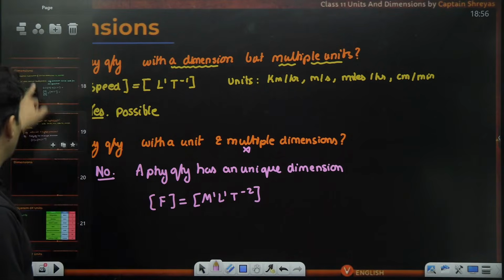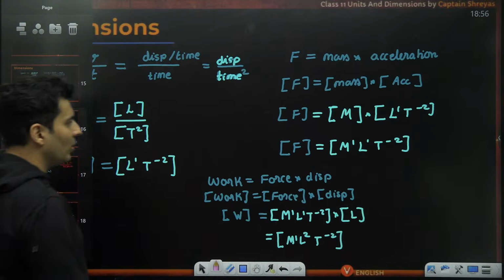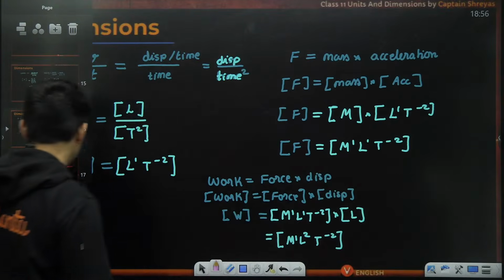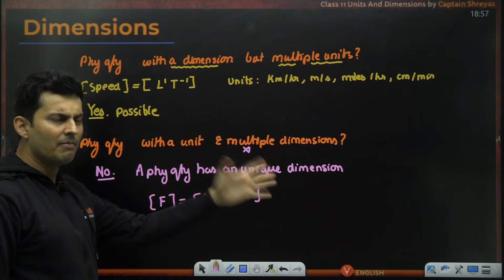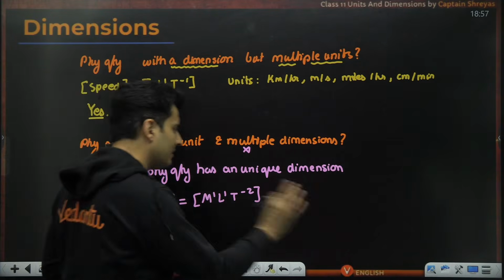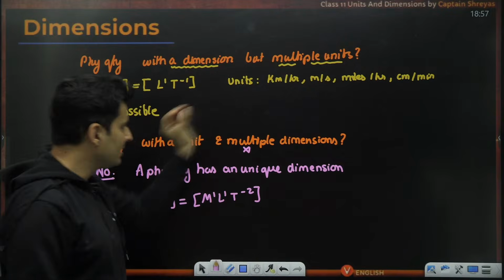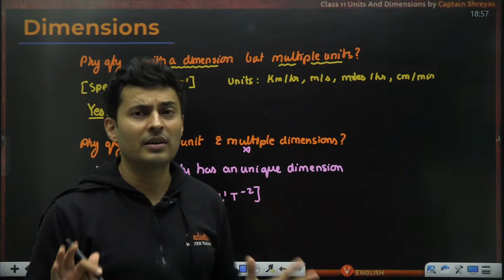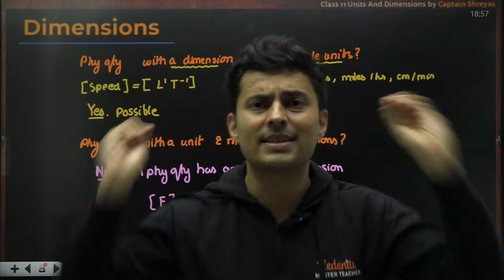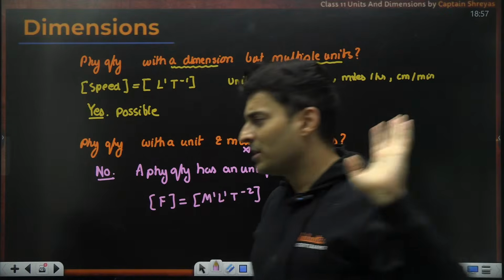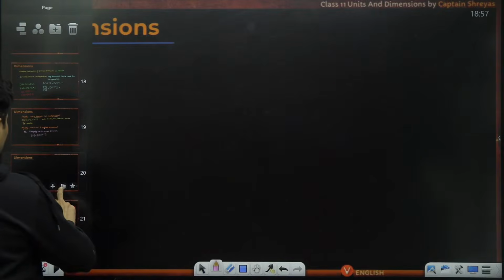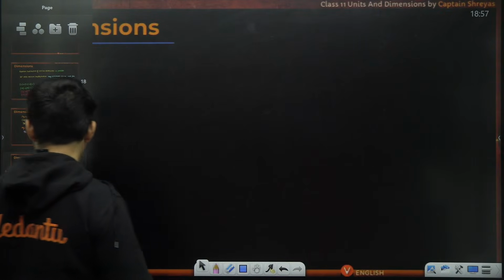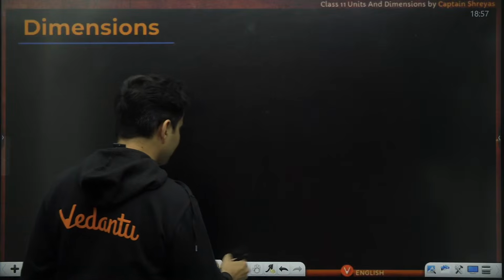We just did that over here. It is impossible to get anything else. This and only this is the dimension. So if you have a physical quantity, the dimension is fixed. Is that clear, everyone? Let's go to the next kind of puzzle.